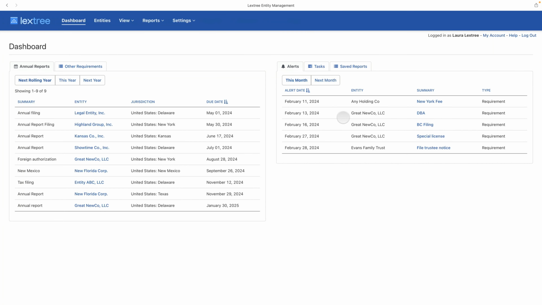This release of Lextree focuses on the Corporate Transparency Act in the United States. We are releasing new features to help you comply with the CTA. This tutorial will focus on the three main features of the CTA release in Lextree.